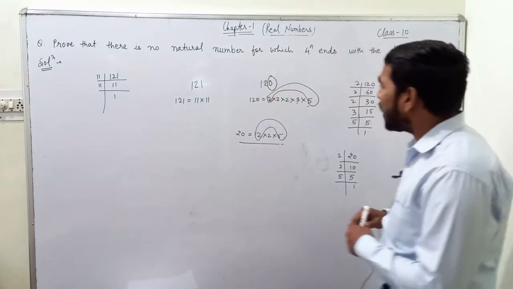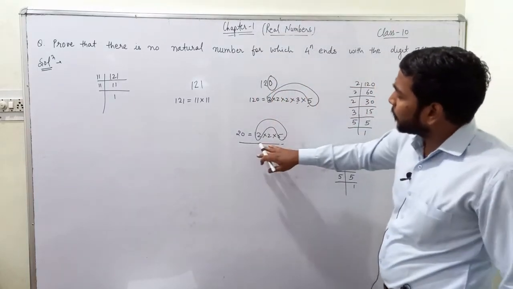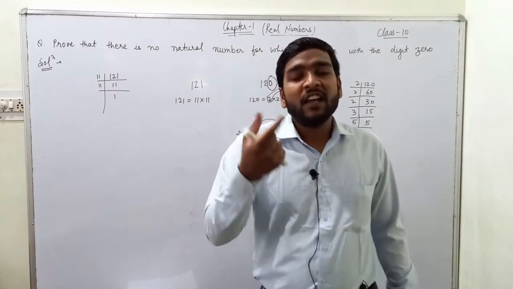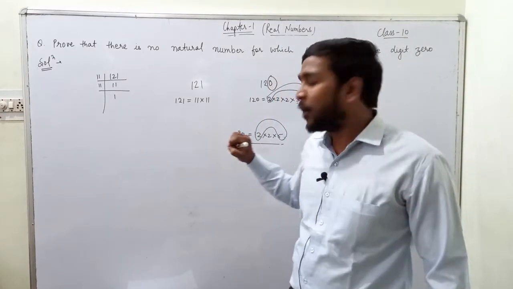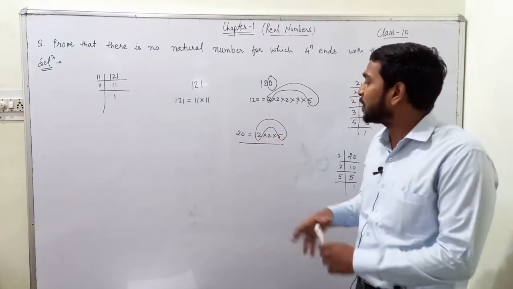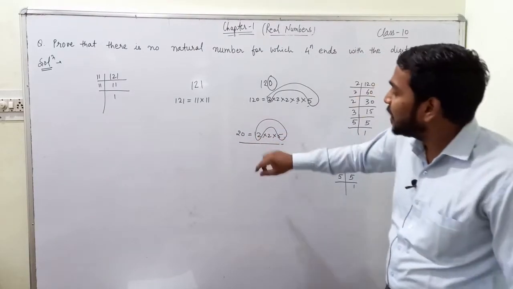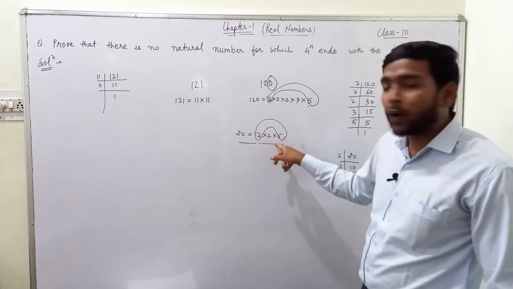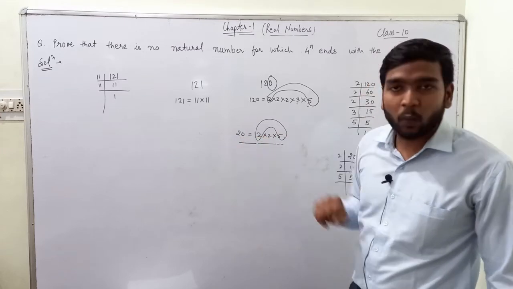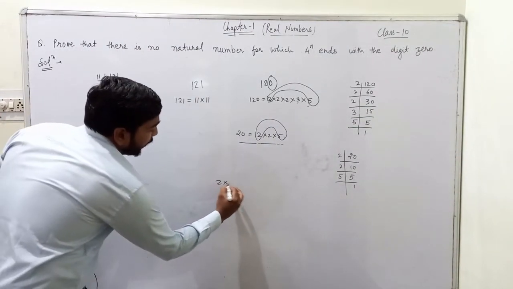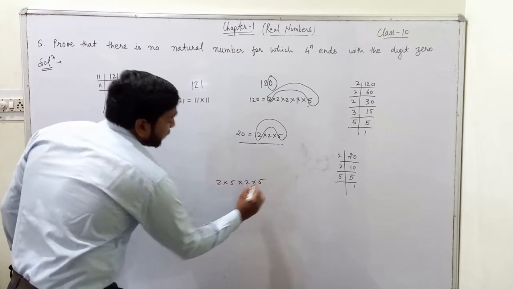Okay. And the number of zeros in that number will be equal to the number of pairs of 2 and 5 formed in the prime factorization of this number. For instance, in this problem, the number of pairs is 1. So it has only one 0. If I change the problem, let us take 2 into 5 into 2 into 5. Okay.